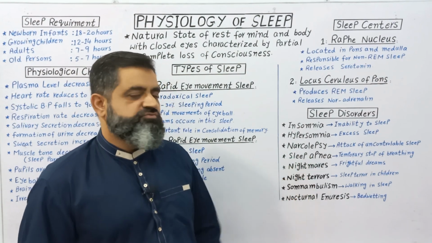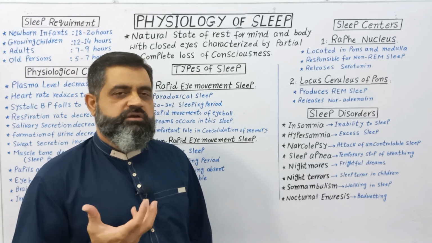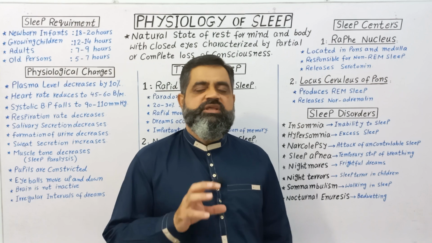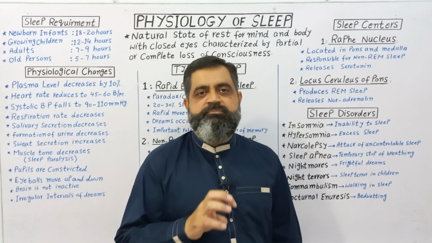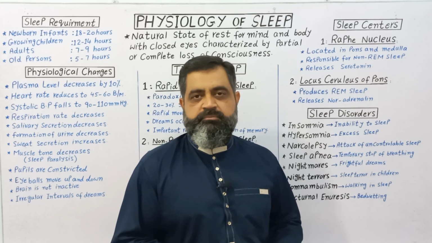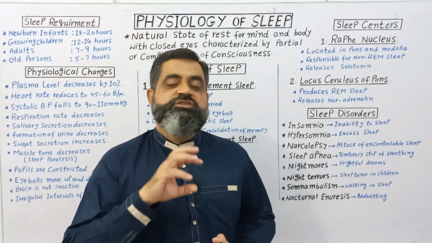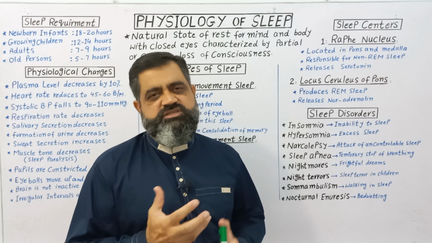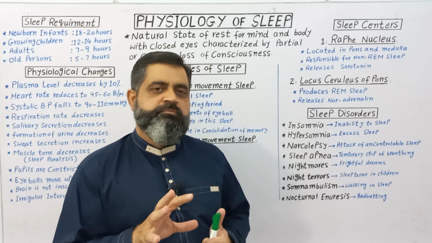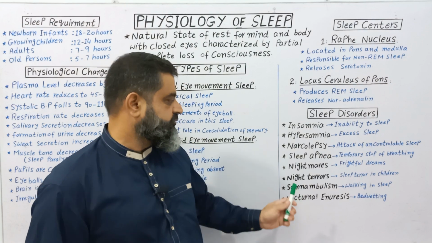Sleep apnea is a temporary stop of breathing or respiration during sleeping, and then a sudden long cycle of breathing takes place. It is a problem with people of a certain age.